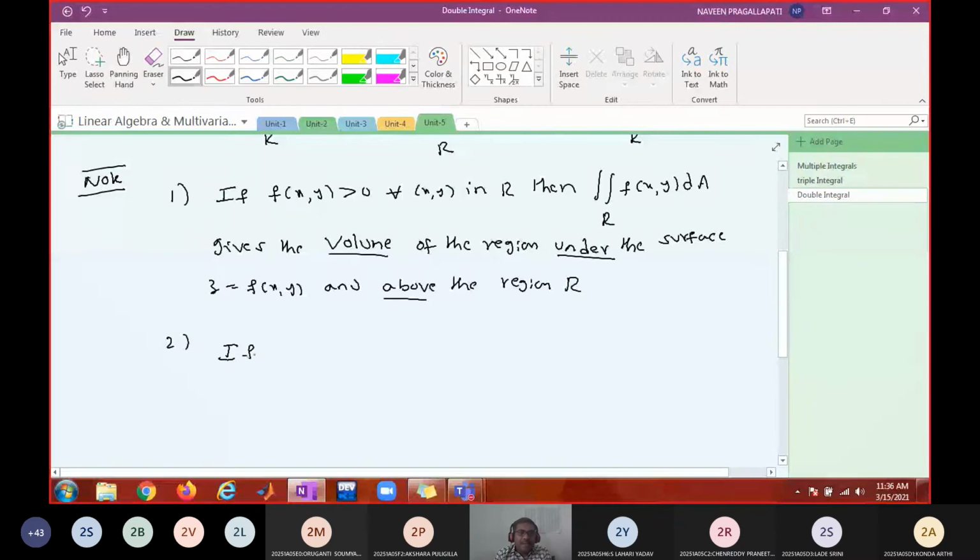If f of x comma y equal to 1, then the double integral of 1 dA over the region R equals the area of the region. Is this clear now? If f is positive, the double integral gives the volume. If f equal to 1, the double integral gives the area.